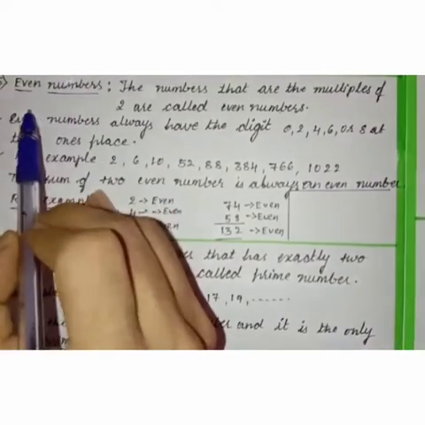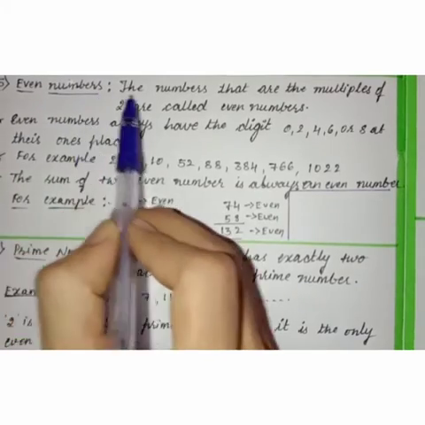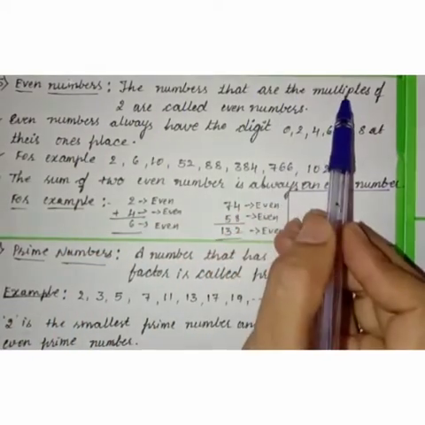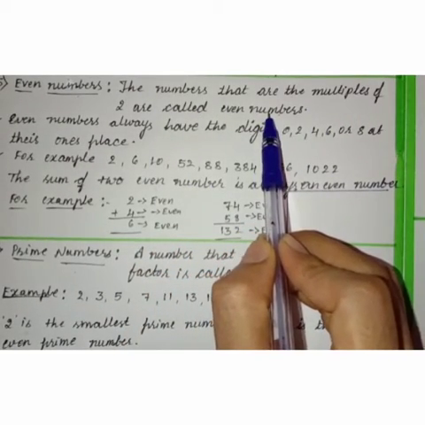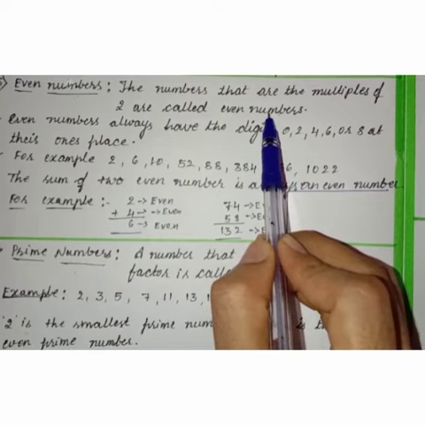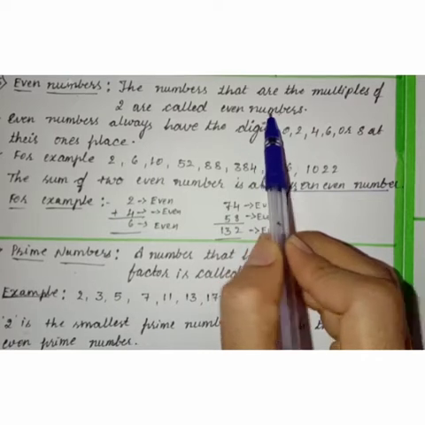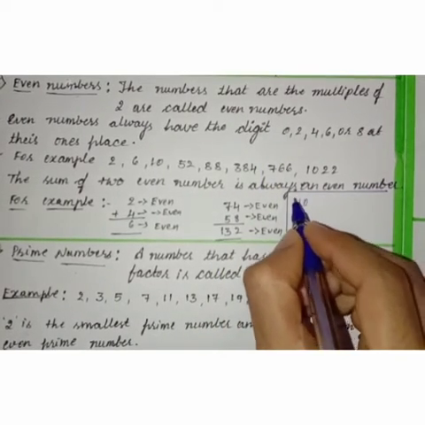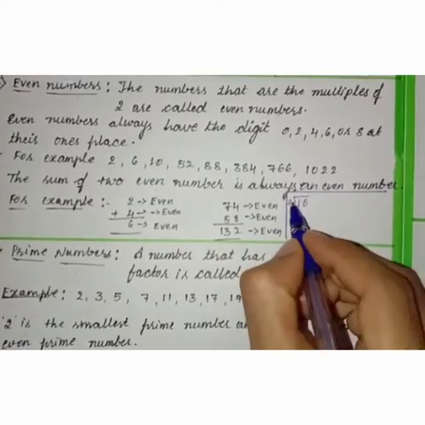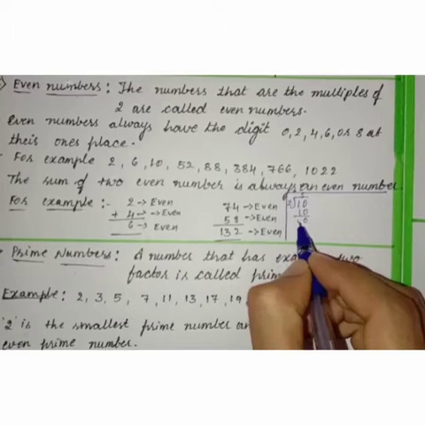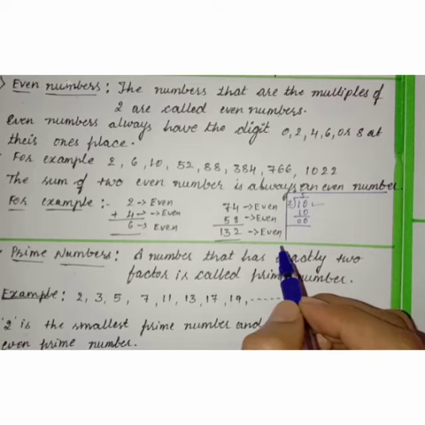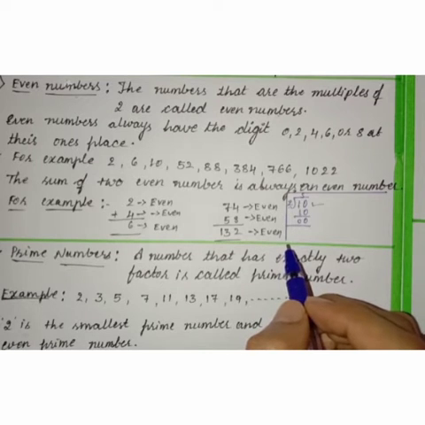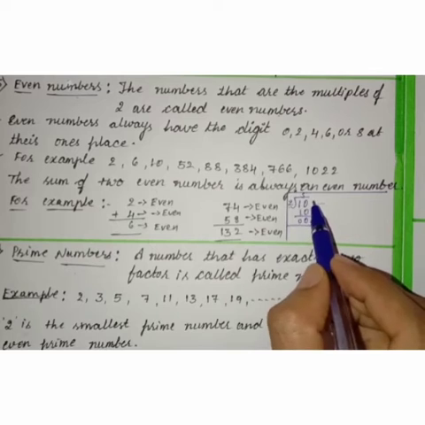Okay, the next type of numbers are even numbers. The numbers that are multiples of 2 are called even numbers. There is one more definition for even numbers: the numbers that are divisible by 2 are called even numbers. Now take for example 10. We will divide 10 by 2, we will get 2 fives are 10. So 10 is completely divisible by 2, right? So 10 is an even number.